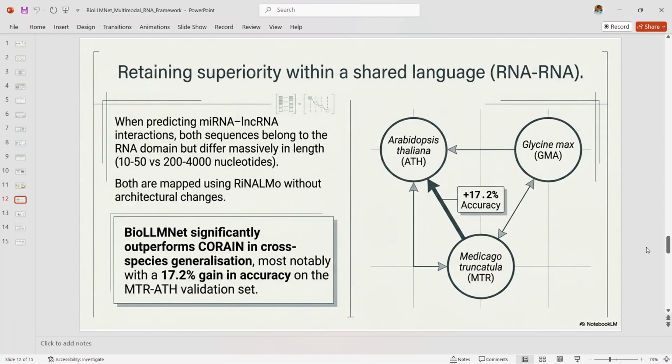Retaining superiority within a shared language. Here the authors ask an interesting question. Does the same framework still help when both sequences come from the RNA domain? The answer is yes. In the miRNA-lncRNA setting, BioLLMNet remains competitive and in several cross-species settings it outperforms previous methods, including a notable improvement on the MTR-ATU split. This shows that the architecture is not limited to cross-domain interaction prediction. It also generalizes within the same biological language.